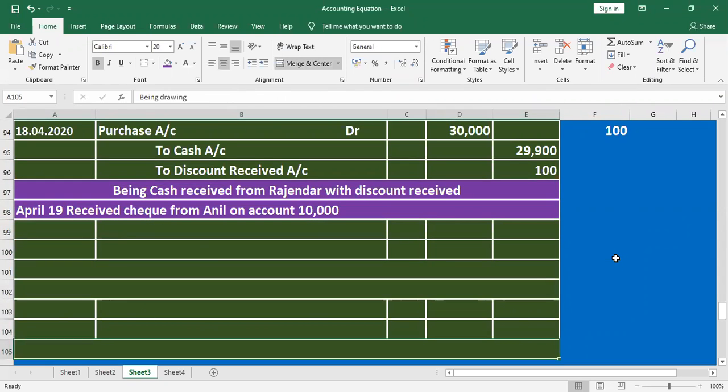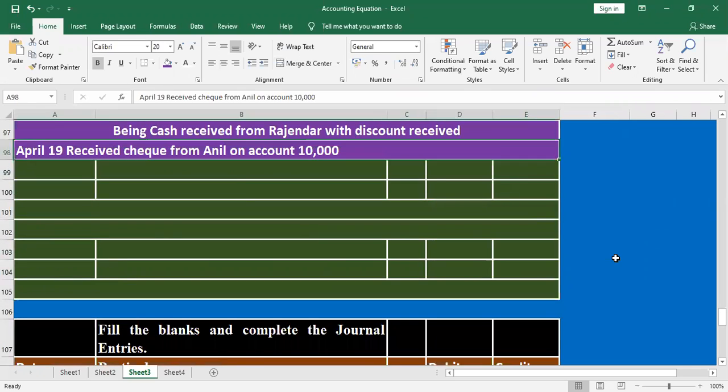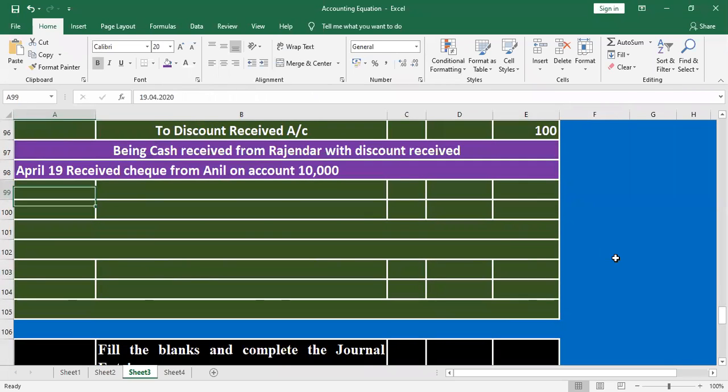Here, what is the date? Here they are given the date 19 April. On 19 April, received a check from Anil on account, rupees 10,000. Okay, what is the date? 19 April, mention the date 19, 2020. Received a check. Received check means our bank balance will be increased.